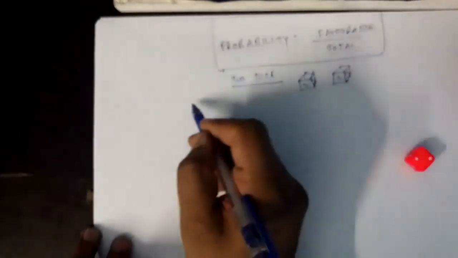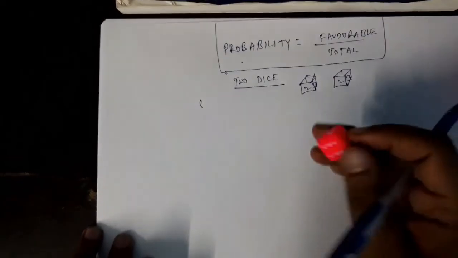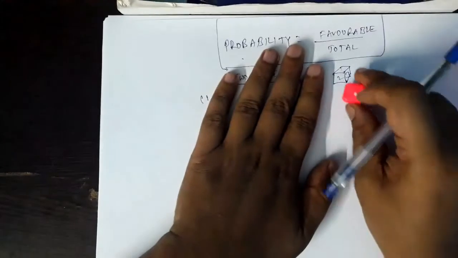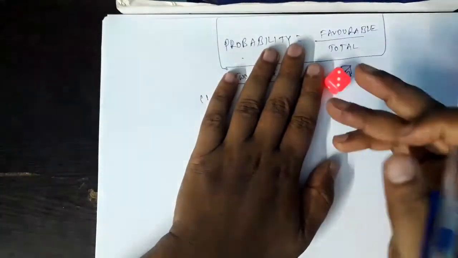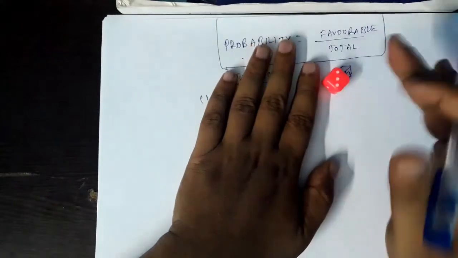You tell me, what may come up in the first die? One or two or three or four or five or six, right? Six chances are there. Let us say first die shows one. How about second die? That is independent. Second die may show one or two or three or four or five or six. That will not depend on the first die's outcome.